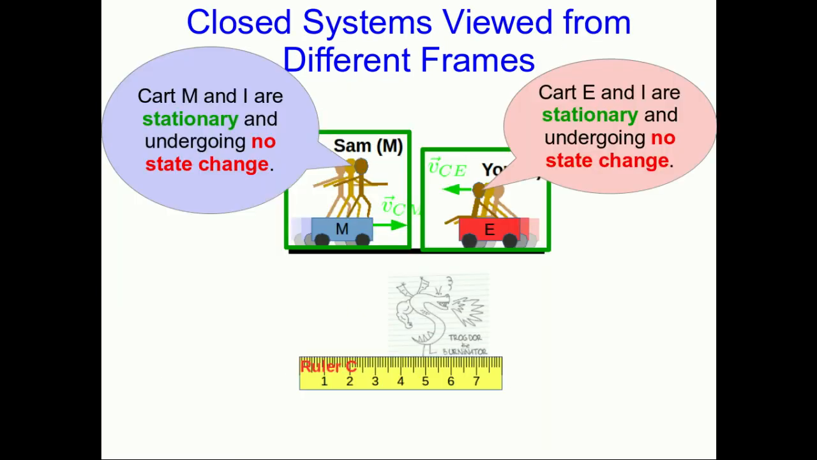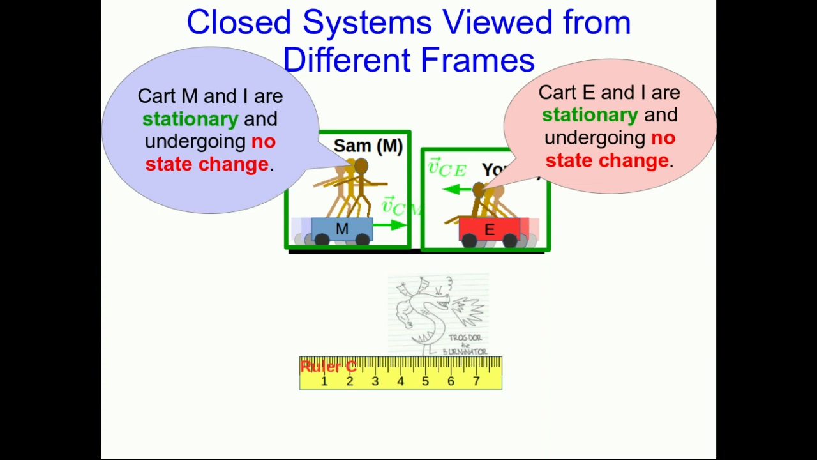In the last lecture, we saw that all observers in inertial frames agree about whether a system is isolated. Let's do the same thing now for energy that tells us about momentum. So here are you and Sam again on your carts, moving at constant velocity relative to the Earth, and here's Trogdor on his ruler C, also moving at some constant velocity relative to the Earth.